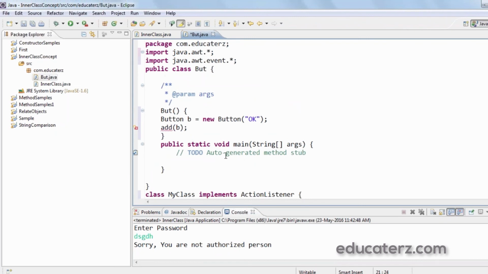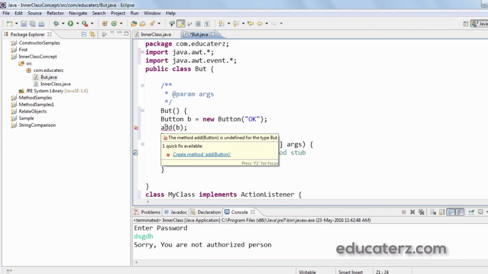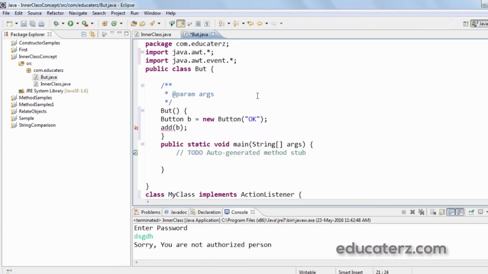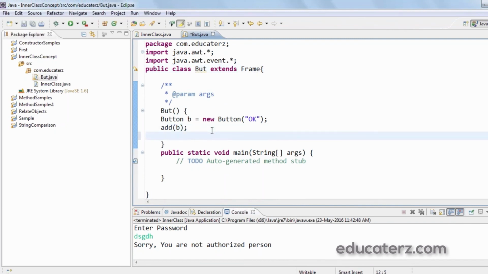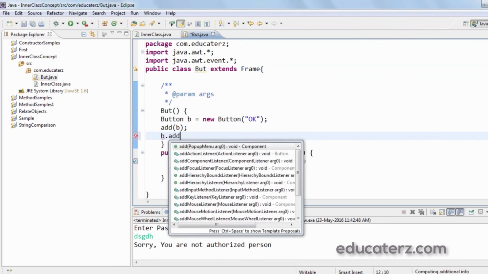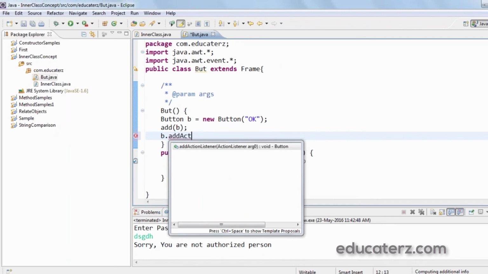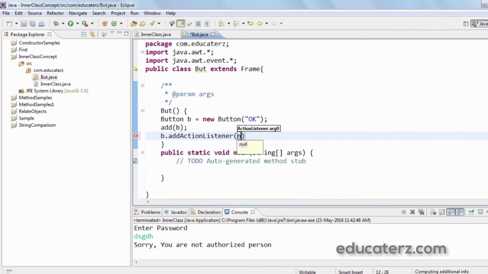Here, after adding the push button to the frame, this should be extends Frame. After adding to the frame, I'm adding the action listener, that is b.addActionListener(new MyClass()), which is an implementation class of the ActionListener.